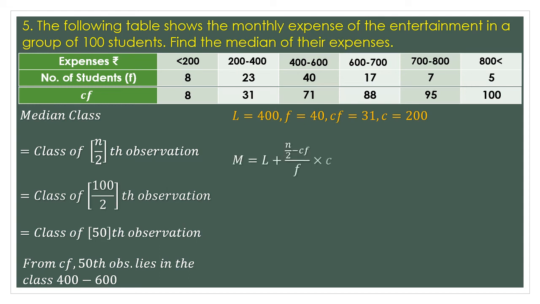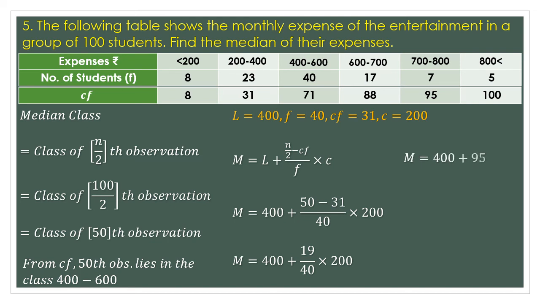So start with your formula of median, that is L plus n upon 2 minus CF upon F into C. Now when you put the values, L becomes 400, n upon 2 is 50 minus CF 31 upon F 40 into C 200. So 50 minus 31 is 19 upon 40 into 200, and when you simplify that, you get 400 plus 95. So M is equal to 495 rupees. So we can write a statement that the median expense of students must be rupees 495. Okay, so this was the question numbers 4 and 5.